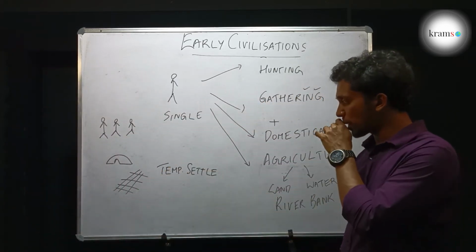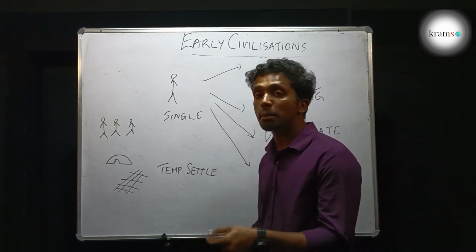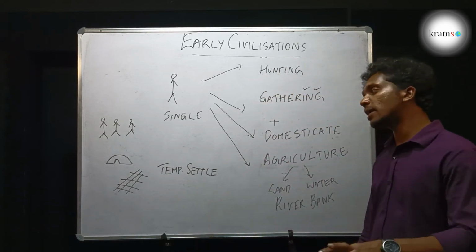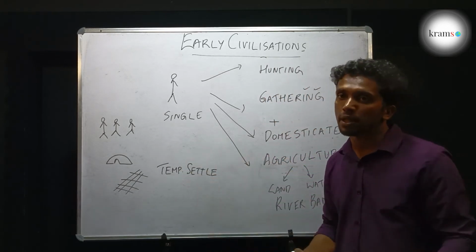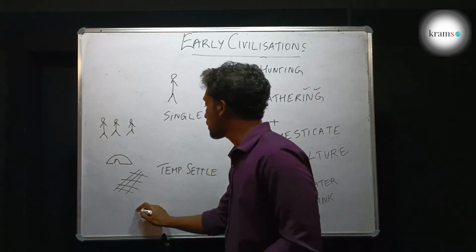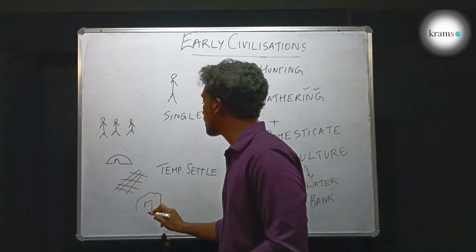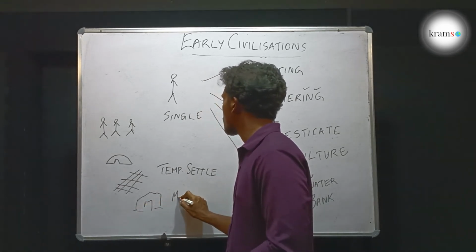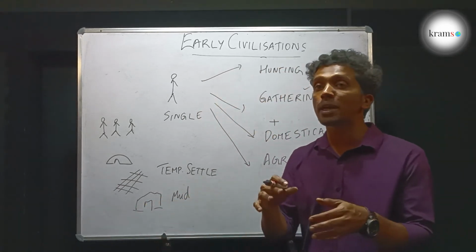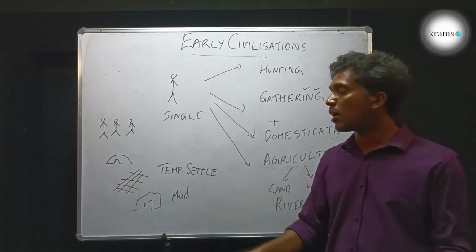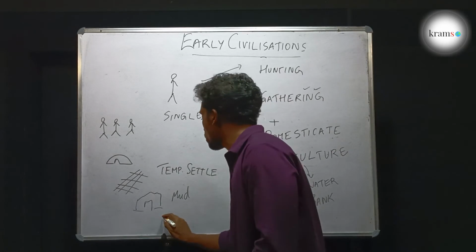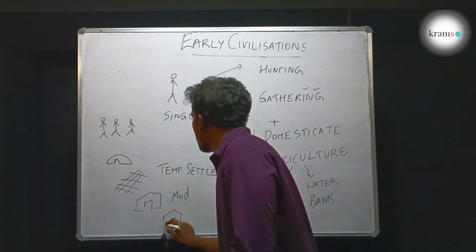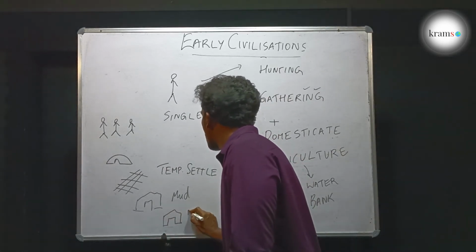They started to make temporary settlement. Then later they understood that they can take the mud from the river and make settlements. They started to make mud houses. Then they started to make bricks out of mud. They mixed the mud and shaped it into bricks, and they started to make mud brick houses.